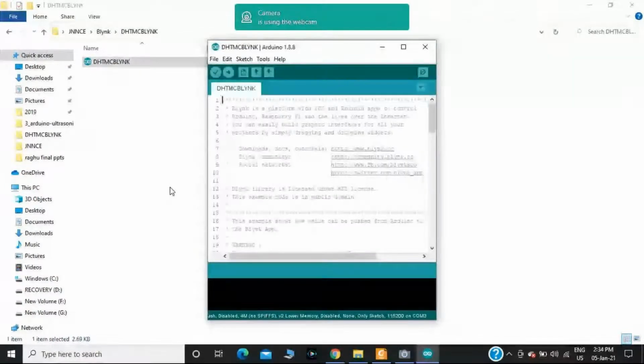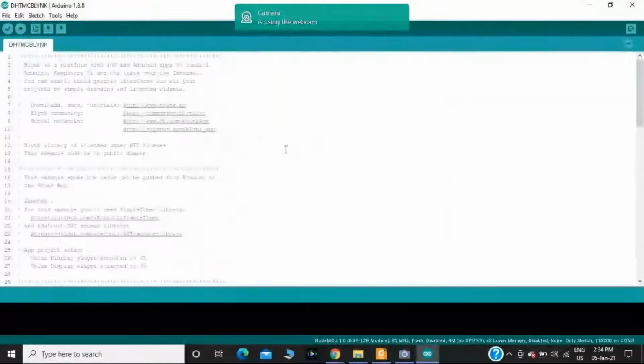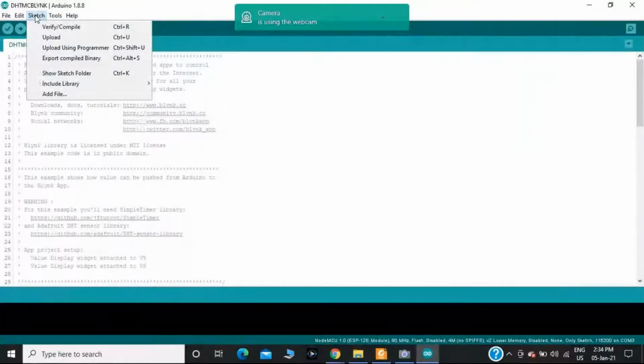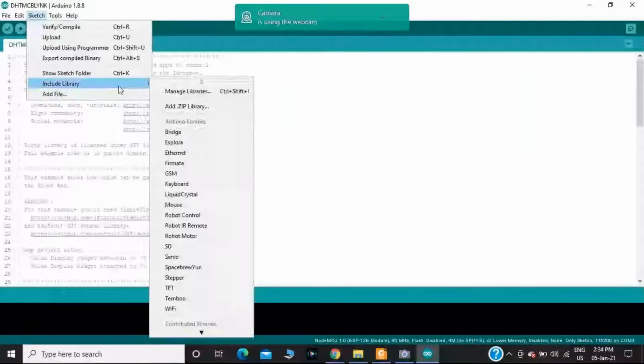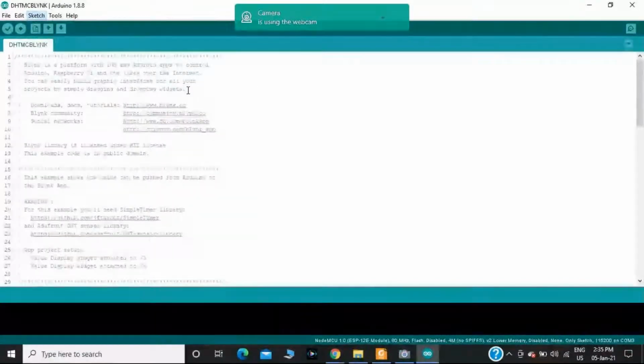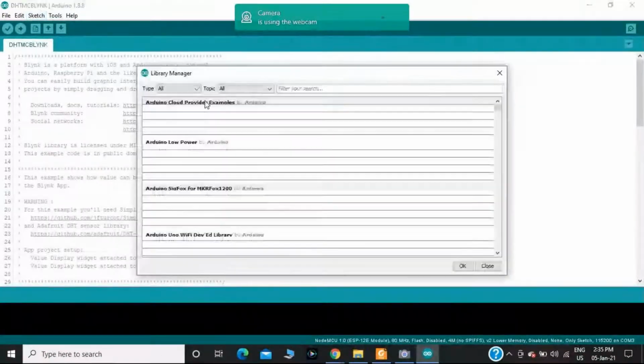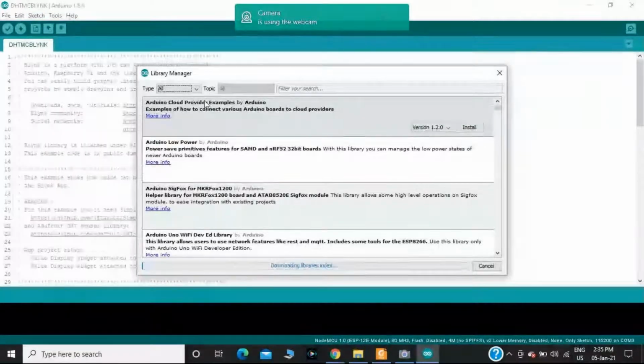In order to install the Blynk library in the Arduino IDE, first you should go to Sketch, then afterwards select Include Library. In Include Library, select Manage Libraries.